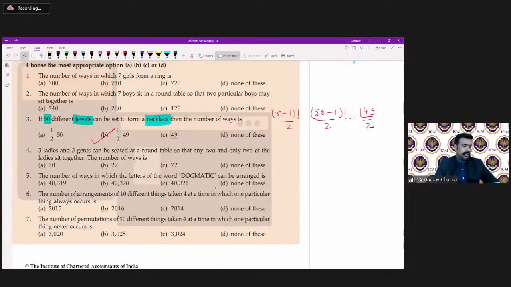Shabnam is asking which chapters are getting deleted. You can see the notification on the ICAI website: matrices, determinants, syllogism and time series are all deleted. Whatever the updates are, you always have to check the ICAI website so that you never miss the latest notification from there.